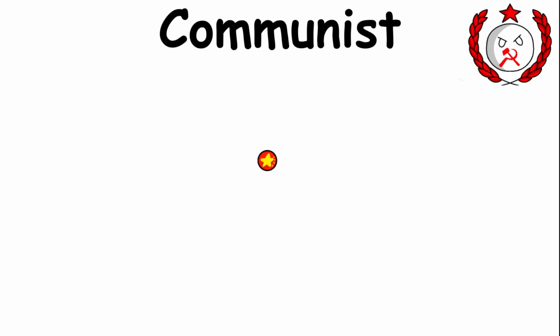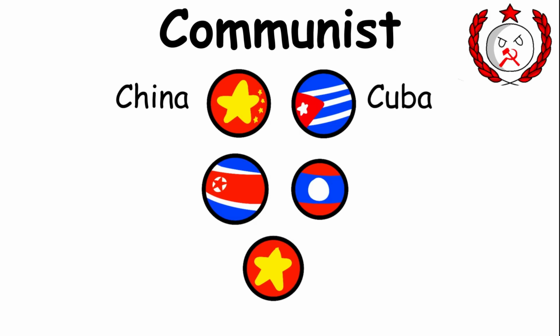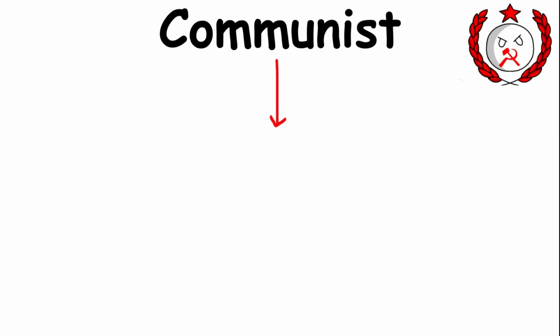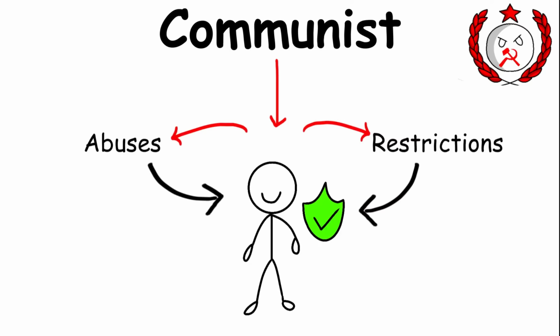In the modern world, 5 countries are commonly described as communist states: China, Cuba, Laos, North Korea, and Vietnam. One of the main criticisms of communism is that the concentration of political and economic power in the state can lead to government abuse and restrictions on human rights.